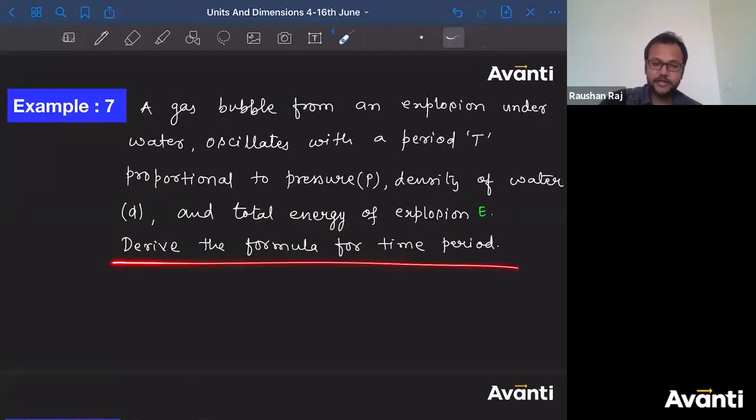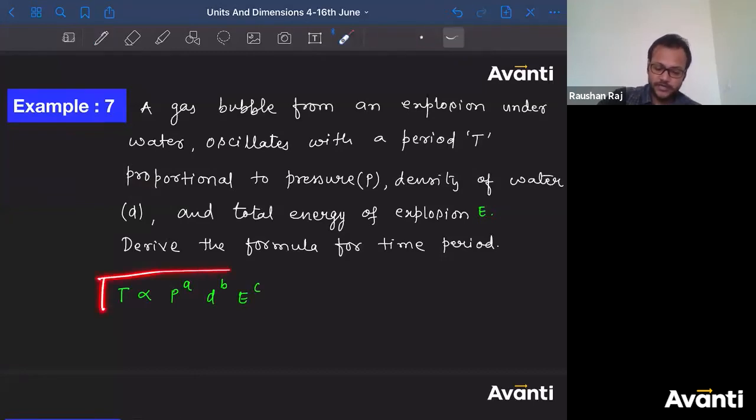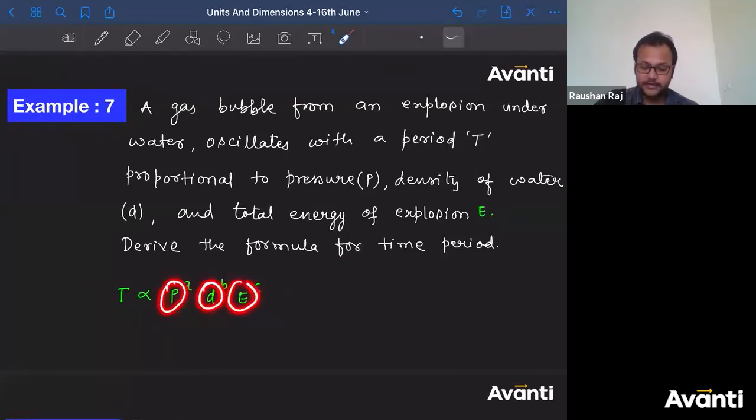Derive the formula for time period. Okay, derive the formula for time period. So T is directly proportional to pressure, so pressure to the power A, density of water, so D to the power B, and total energy, let's say that is E to the power C. So this is what has been given to you. So find out the value of T. How can you write time period? Derive the formula for time period in terms of pressure, density, and energy.